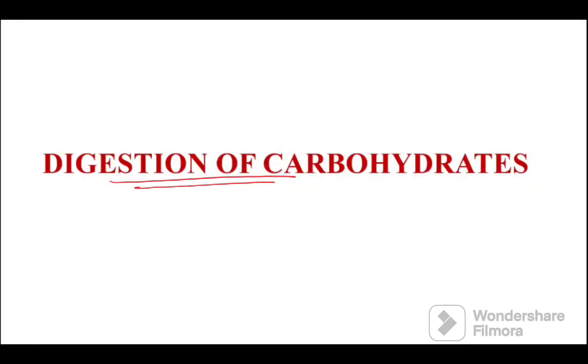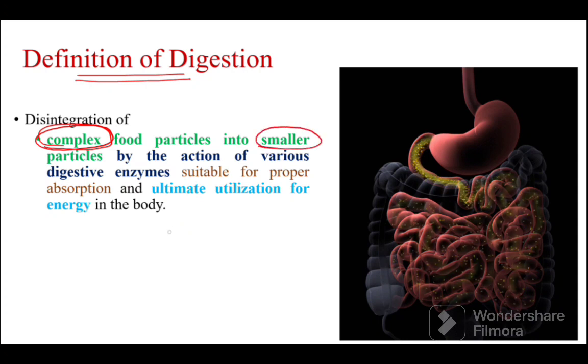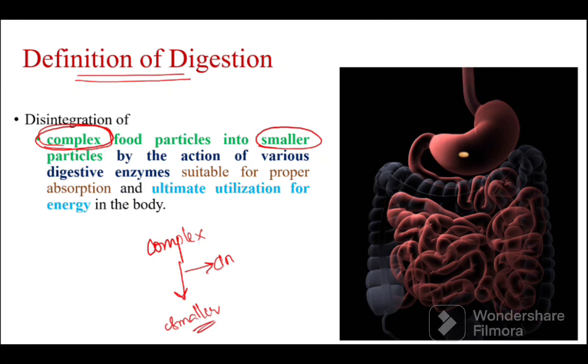Digestion of carbohydrates. Firstly, starting with the definition of digestion. Definition is nothing but breaking down or disintegration of these complex food particles into smaller food particles. The complex ones are broken down into smaller particles. How are they broken down? By the action of various digestive enzymes. With the help of these digestive enzymes, the complex food particles are broken down into smaller ones.